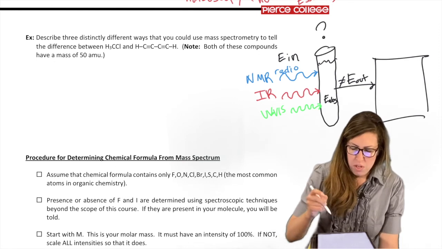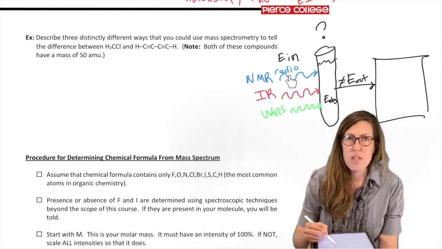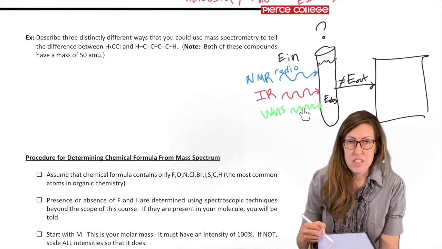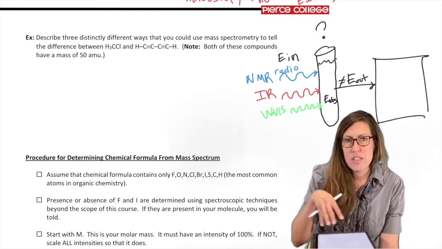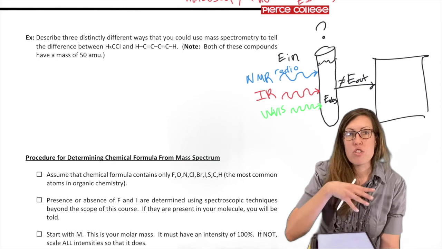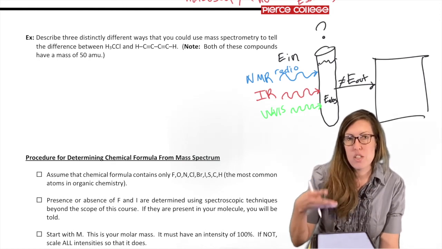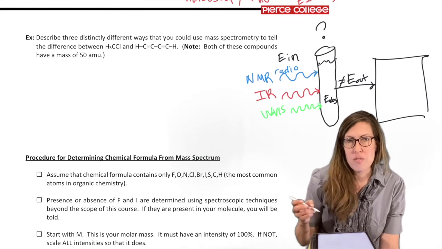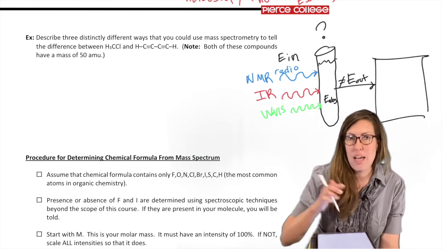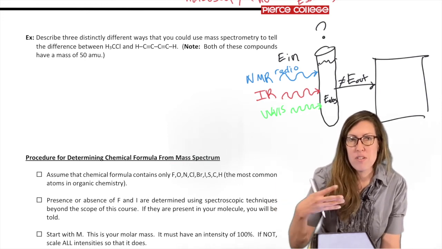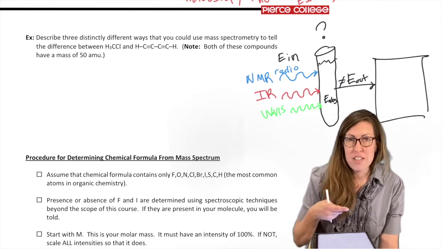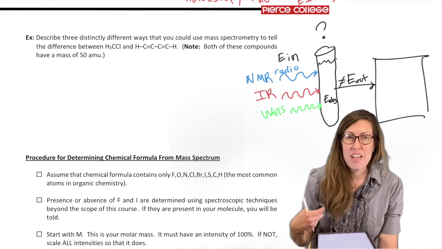I haven't talked about it yet, but that's another one in the light spectrum. Mass spec actually uses very high energy still, which is why it's in the same ballpark as a spectroscopic technique, but it doesn't use light. It uses a high energy, I think around 70 electron volts, to blast apart the molecule. It's almost like reverse engineering. If you don't know how something is put together, it's sometimes useful to take it apart. And that's what it does for us.